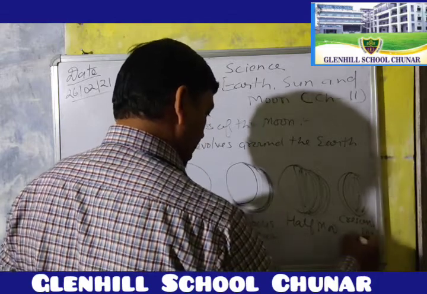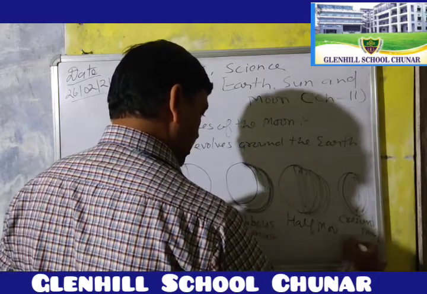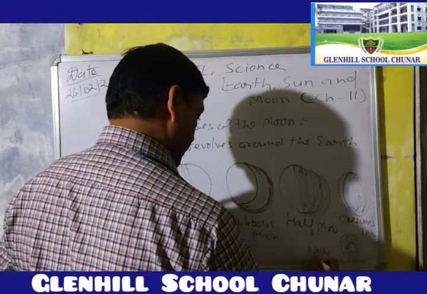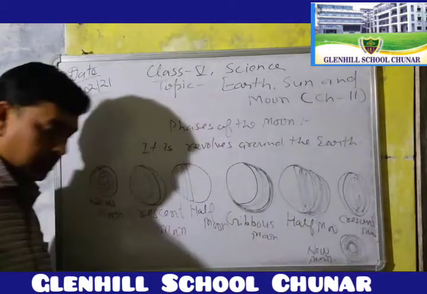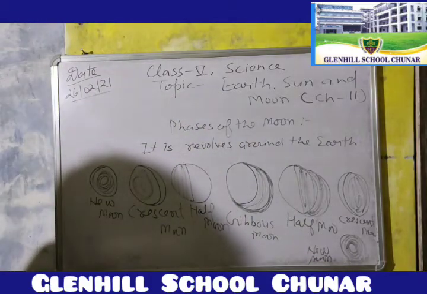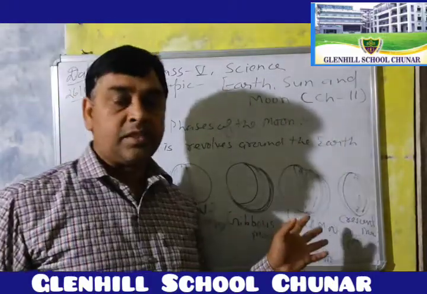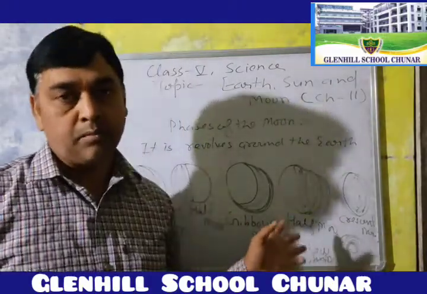Now our moon will again be covered with darkness, that is called the new moon. The changing phase of the moon that we see from the earth is called the shape of the moon.